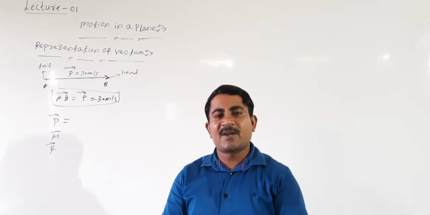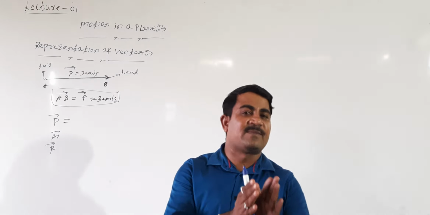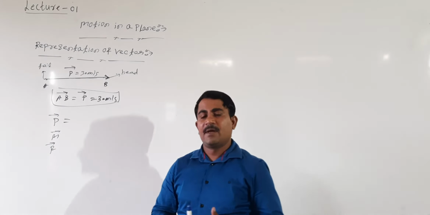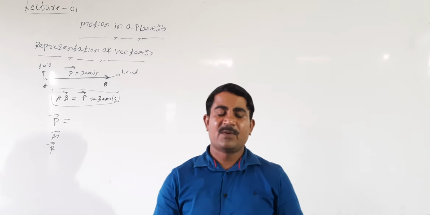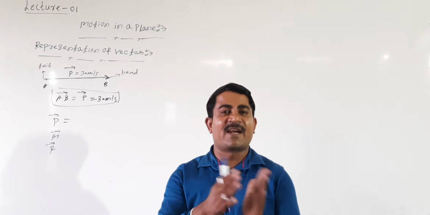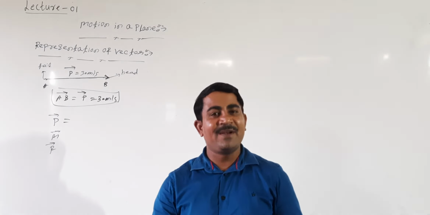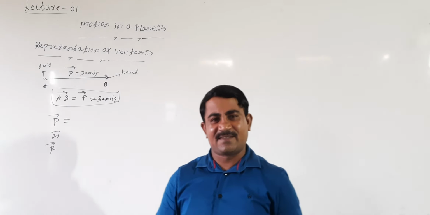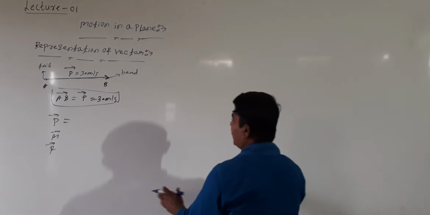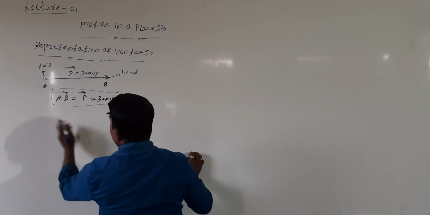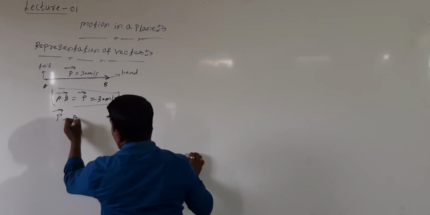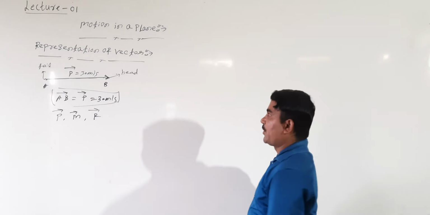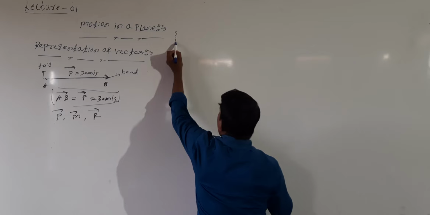Simply, a vector quantity cannot be added by simple algebra. This is what concerns vectors. By noting all these points, we can make the difference between scalars and vectors. Now we will see the difference between scalars and vectors. Look at me. Any vector can be represented by what quantity? Either P, M or R with an arrow mark. Right? Remember this point. Now let us take the difference between scalars and vectors.